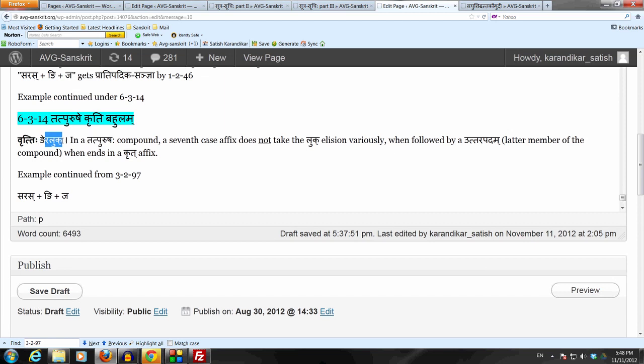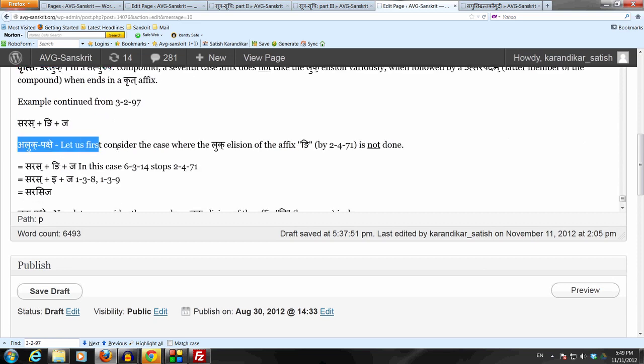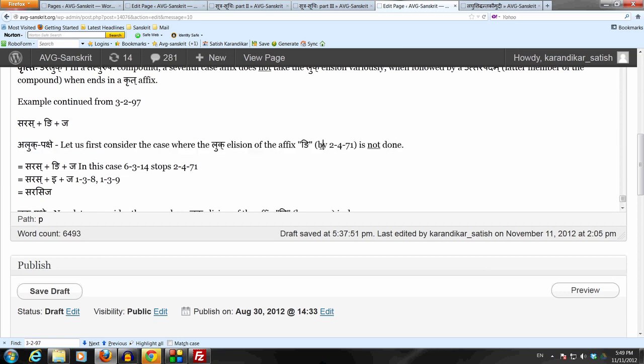So the absence of the luk elision of the affix ni takes place variously. In this case, we have this affix ni, which is a saptami affix. So when we do not do the luk elision of this affix ni, we just keep the affix ni. We don't apply Supo Dhatu Pratipadikayoho 2.4.71 on the basis of this sutram 6.3.14.